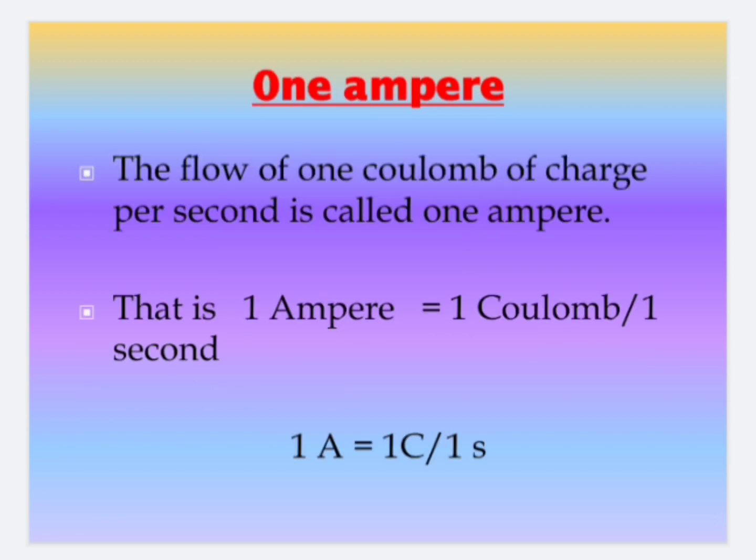The SI unit of current is ampere. What is 1 ampere? The flow of 1 coulomb of charge per second is called 1 ampere. If 1 coulomb of charge flows through a conductor in 1 second, then the current is said to be 1 ampere. That is, 1 ampere is equal to 1 coulomb divided by 1 second. That is 1A is equal to 1C divided by 1 second.